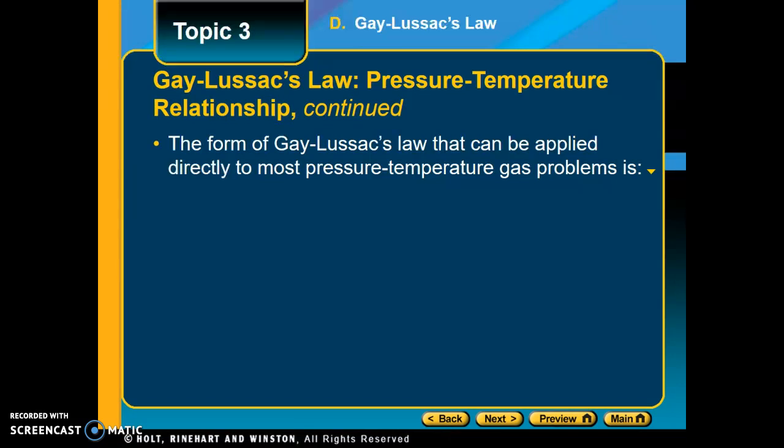So the gas law that you want to remember is pressure 1 divided by temperature 1 equals pressure 2 divided by temperature 2. So the mathematical operation you'll have to use quite often with this gas law is cross multiplying. So you'll have to take pressure 1 times temperature 2 and divide it by temperature 1 to get pressure 2, or something like that.